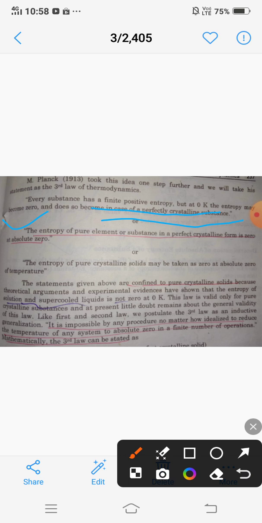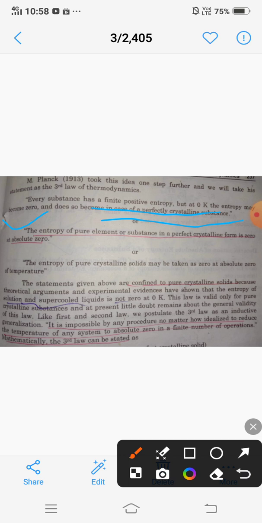What does that mean? It means that the entropy of a pure element or a substance is 0 when that substance is in perfect crystalline form at absolute 0 temperature.